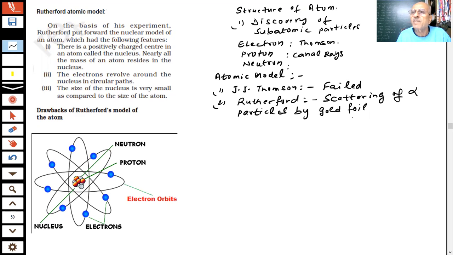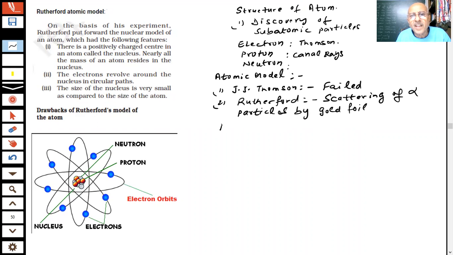And when he passed the alpha particles, the important result he obtained was that most of the alpha particles passed straight, which proved that most of the space inside the atom is empty. And then what happened? Few were deflected and 1 out of 12,000 rebounded back, students. So what was the conclusion?